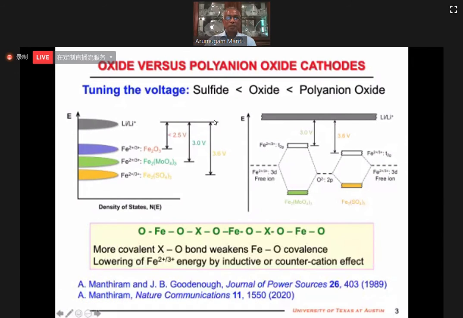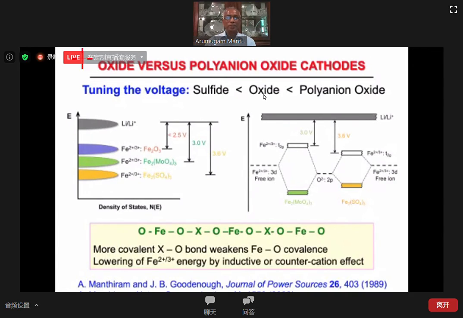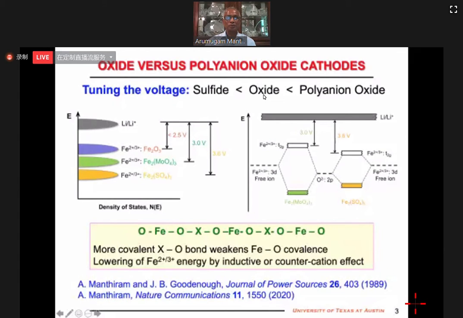So when you go from sulfide to oxide, yes, you can increase the voltage from approximately 2 volt to 4 volt.